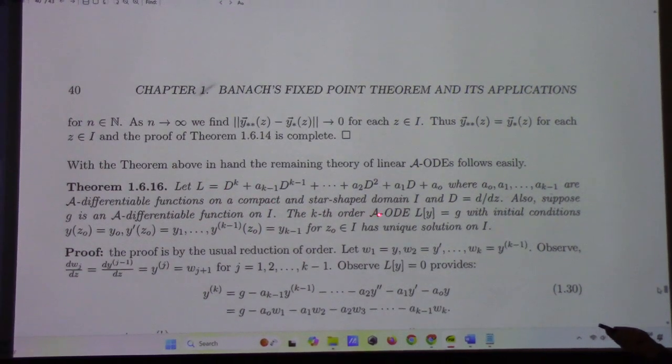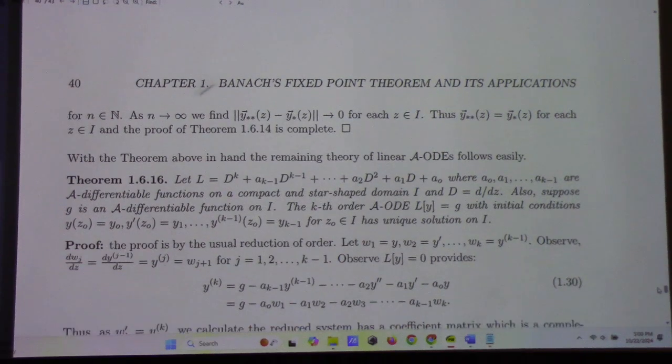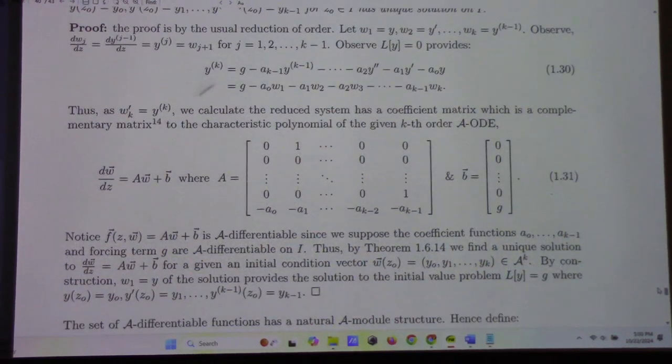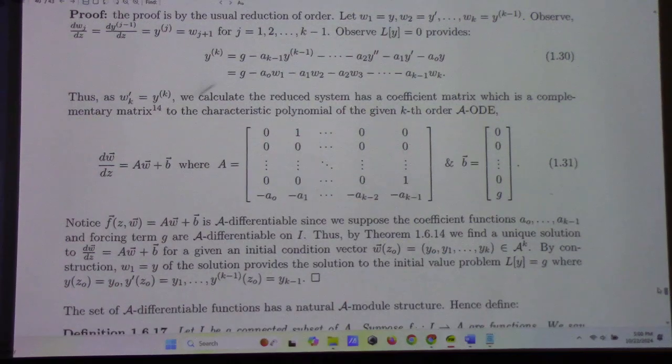Then we get existence and uniqueness for the kth order linear problem. And the proof is exactly what I just showed you guys. It's reduction of order. Once you prove it for a first order system, the kth order problem is done like so. Very reminiscent of what I already showed you.